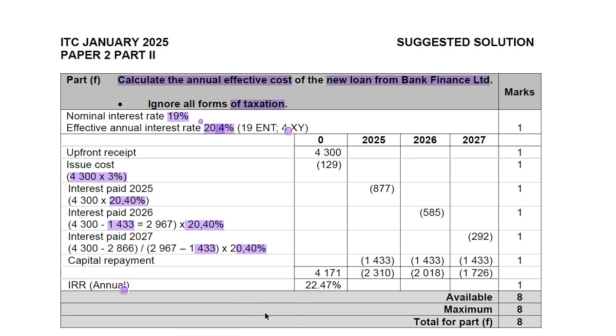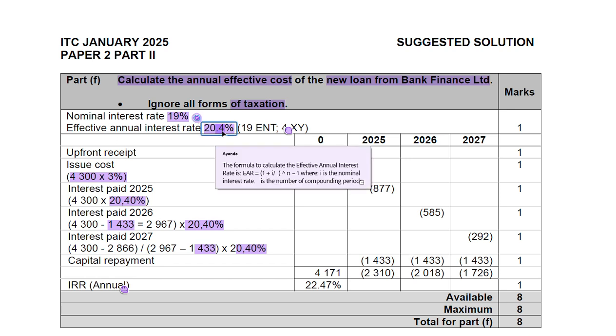The total that you're going to get is 22.47%. So that's how we calculate the IRR. And I already gave you the formula to calculate the effective annual interest rate.